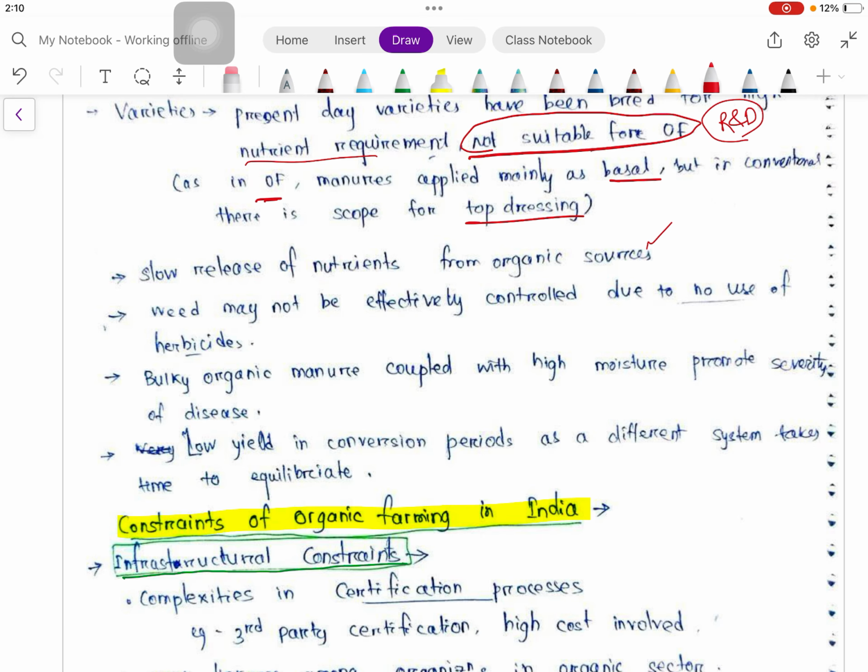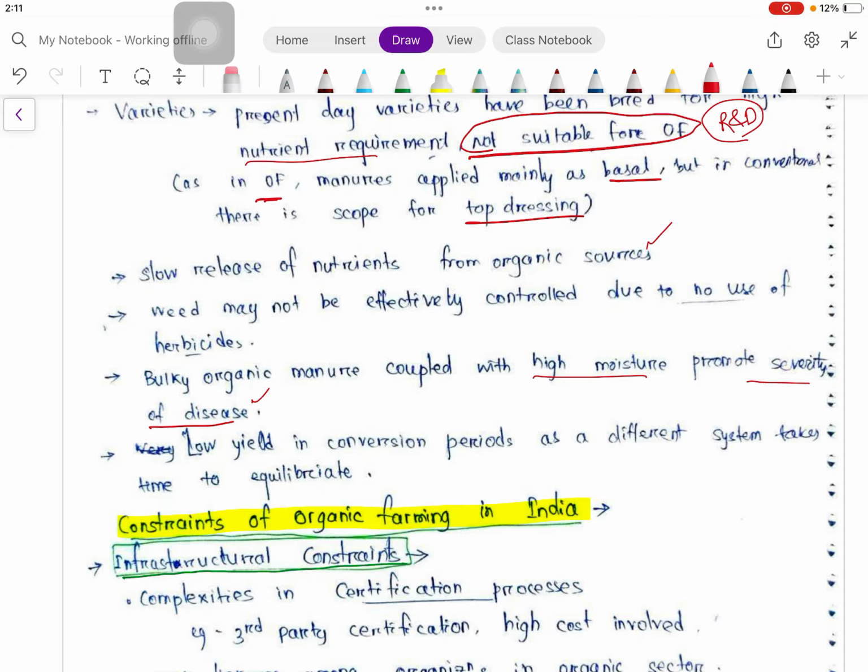Weed may not be effectively controlled due to no use of herbicide. Then bulky organic manure coupled with high moisture. Whenever we are applying bulky organic manure, those have a low nutrient concentration, and those are applied in very high quantity. So they will retain the moisture, and high moisture can promote severity of diseases.